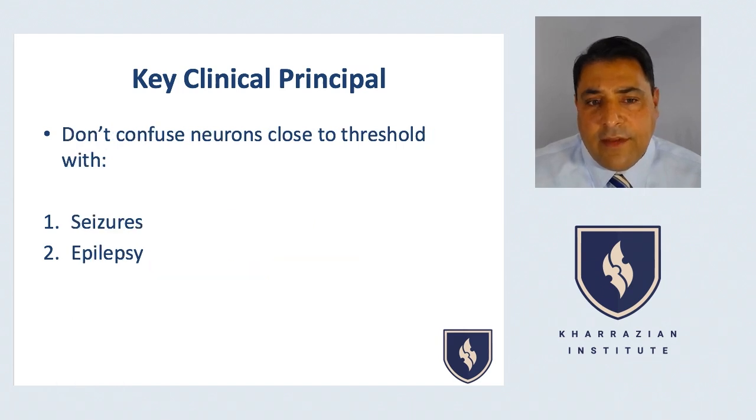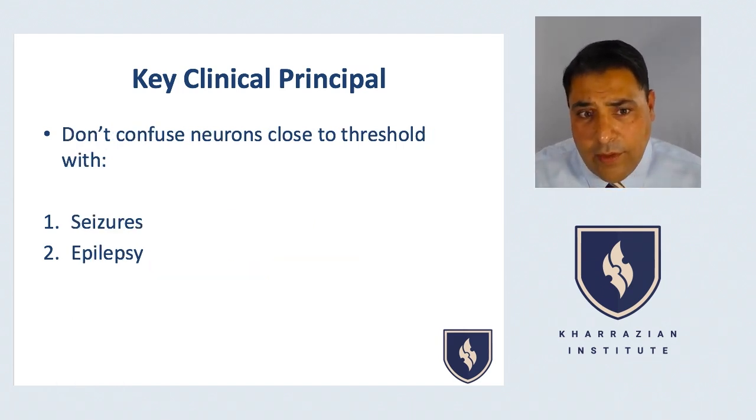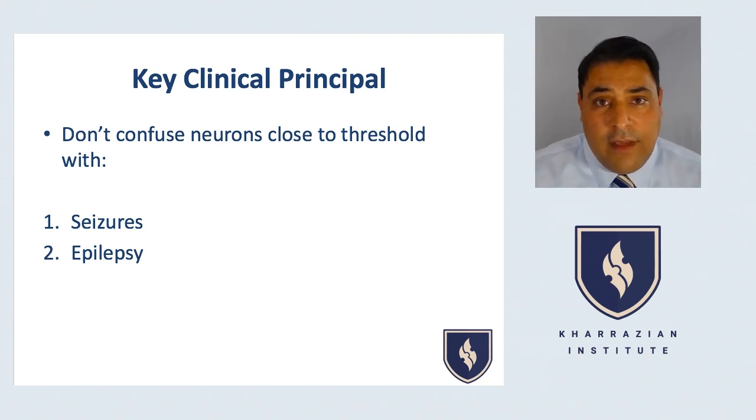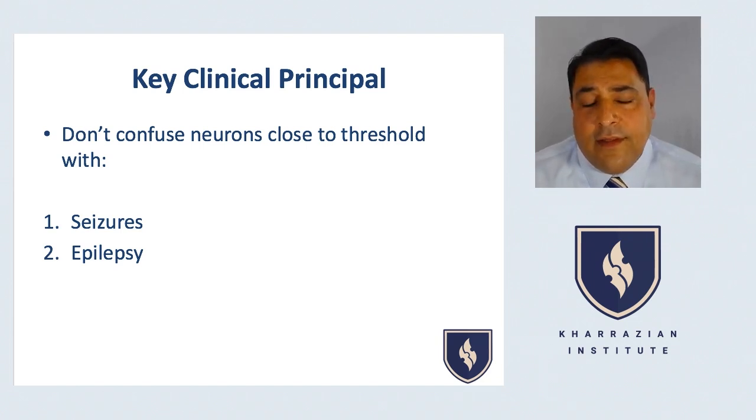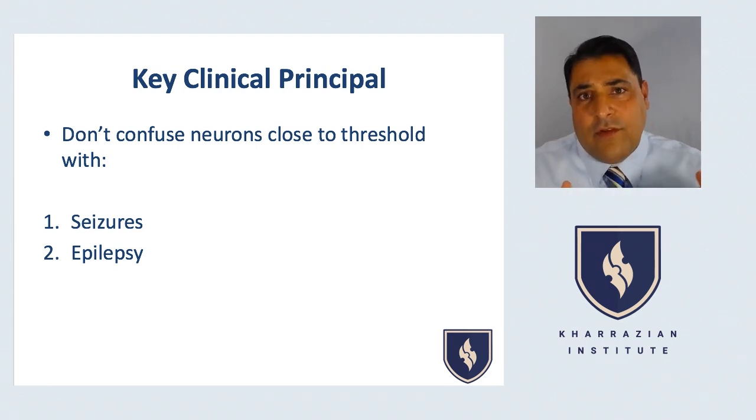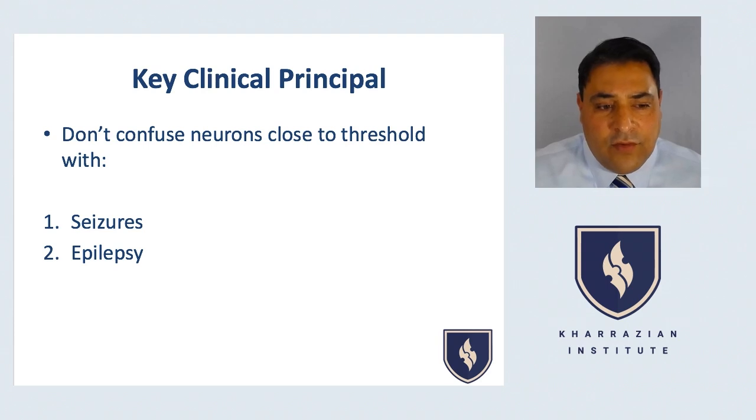Okay. Now the next key thing, this is really important. Don't confuse neurons close to threshold with seizures or epilepsy, because one of the things we're seeing is some of the questions coming up is, a person who, let's say, like a case of a child who is hearing things. That's the auditory seizures. Those are temporal lobe seizures. Someone who has phantom smell and all of a sudden smells things. Those are olfactory seizures. So you got to understand that there's some overlap between epileptiform activity, which is neurons close to threshold when they spontaneously fire. They call that epileptiform activity, and seizures.